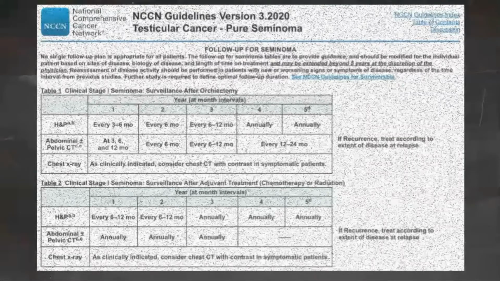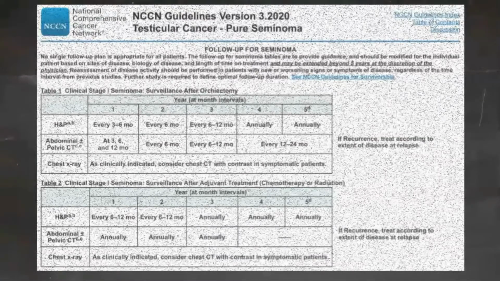Follow-up after adjuvant treatment. Follow-up of patients treated with adjuvant therapy, chemotherapy, or RT includes a history and physical examination, with optional measurement of post-orchiectomy serum tumor markers performed every 6 to 12 months for the first 2 years and annually for years 3, 4, and 5. The NCCN panel recommends performing an abdominal pelvic CT scan with or without contrast annually for the first 3 years only. In select circumstances, an MRI can be considered to replace an abdominal pelvic CT. The MRI protocol should include visualization of the retroperitoneal and pelvic nodes and should be performed in centers with experience in interpreting MRI results for testicular cancer.